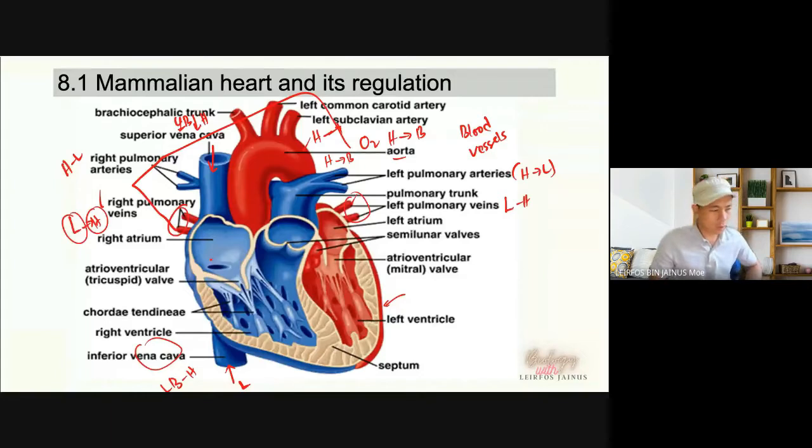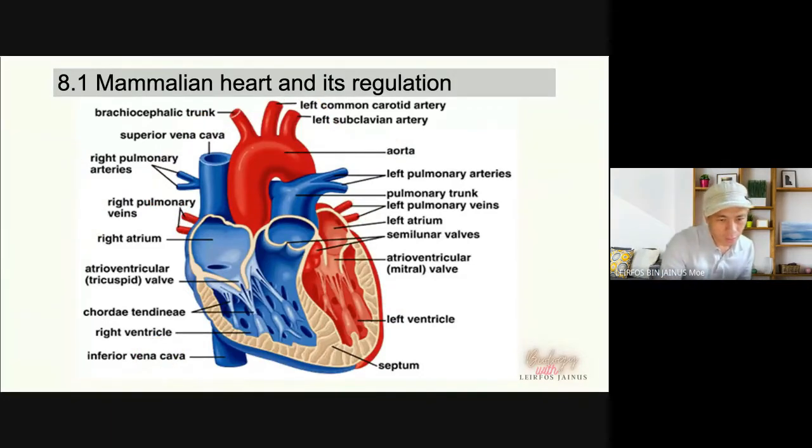Okay, we have 4 compartments. First, we have the right atrium, and then we have the left atrium. At the lower part of the heart, we have the right ventricle, and on the left side, we have the left ventricle.